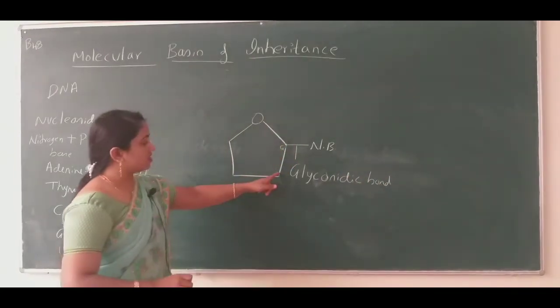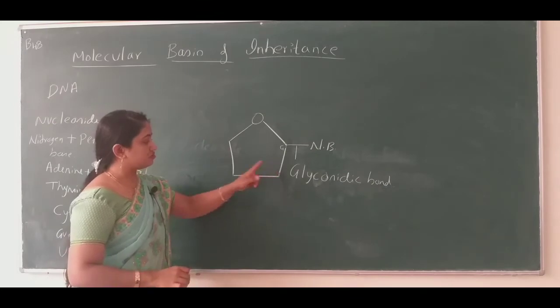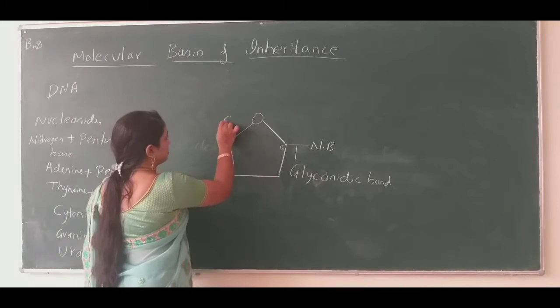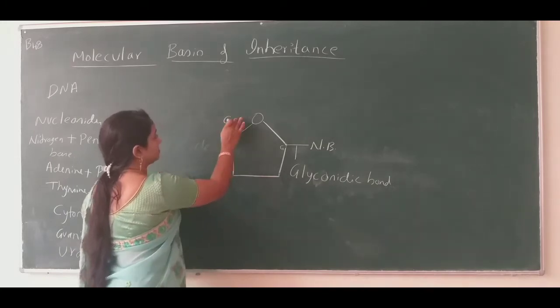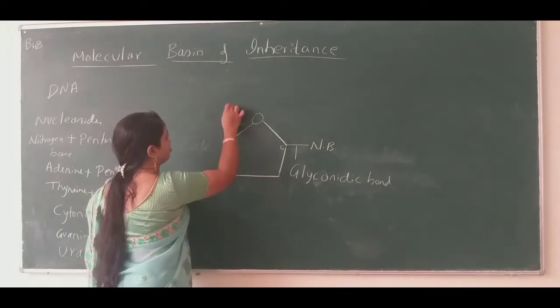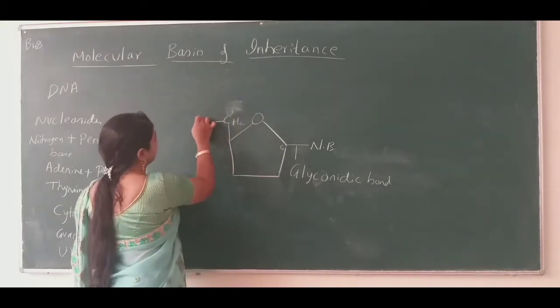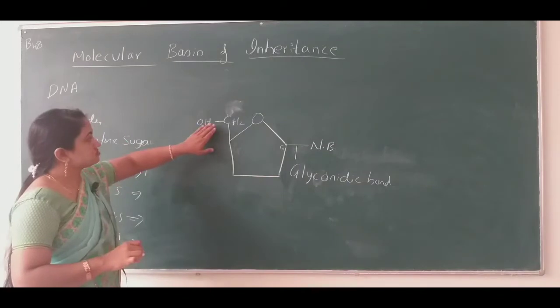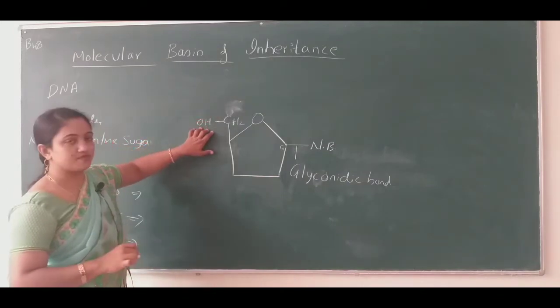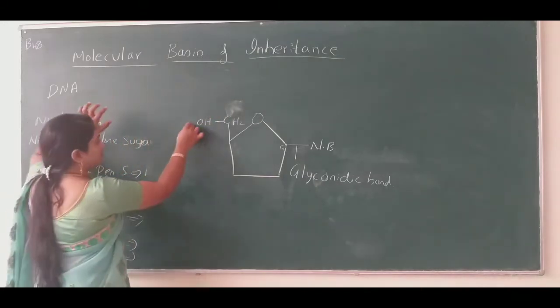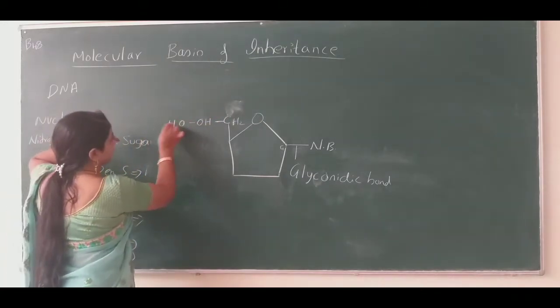Okay. So here we have carbon number 2, carbon number 3, carbon number 4, and carbon number 5 has CH2 and OH, right? So I'll write OH here. To this OH group, at the fifth carbon atom, comes the phosphoric acid.